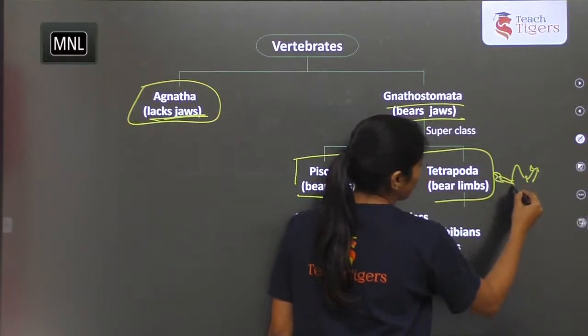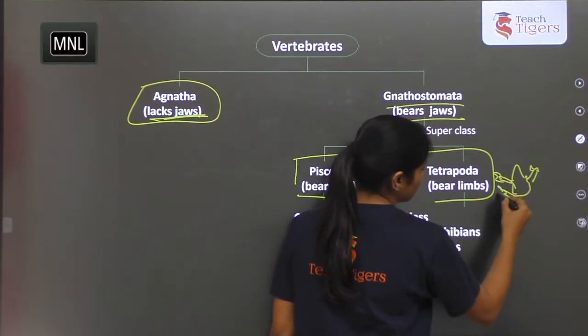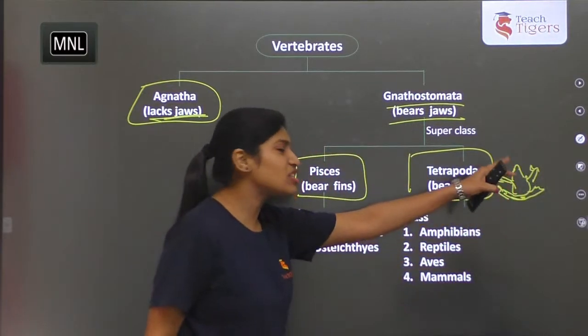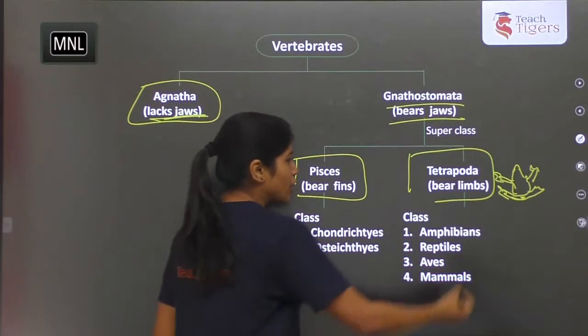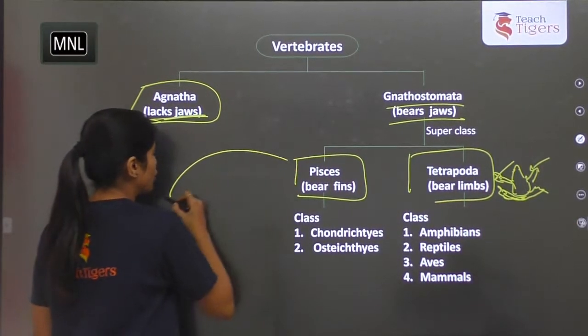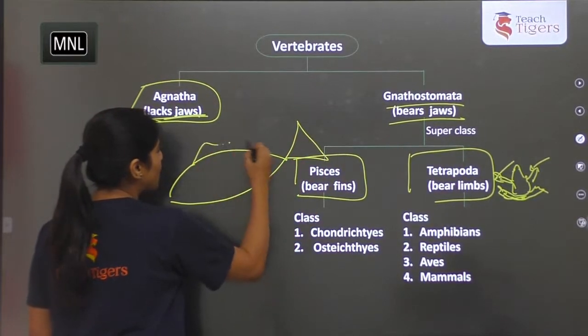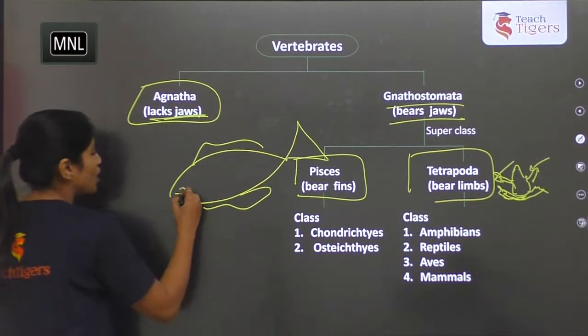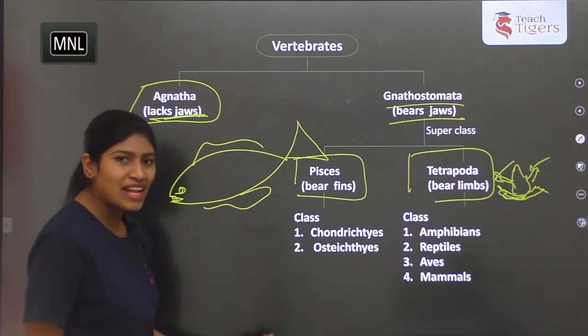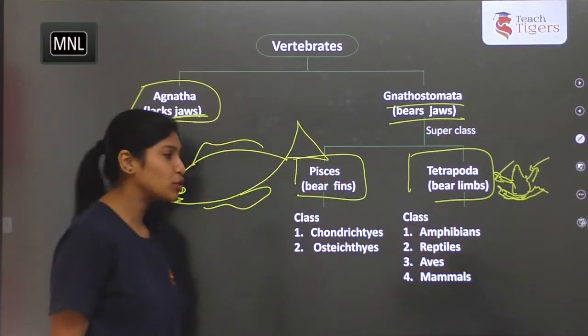So can you tell which organism I am drawing now? Is it looking like a frog or not? Tetrapods are the ones which have limbs, so forelimbs and hind limbs. Here it has fins, and the fins are responsible for locomotion. So this is how the Pisces and tetrapods are classified.